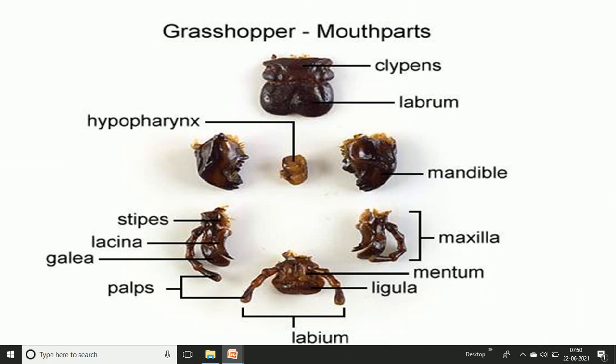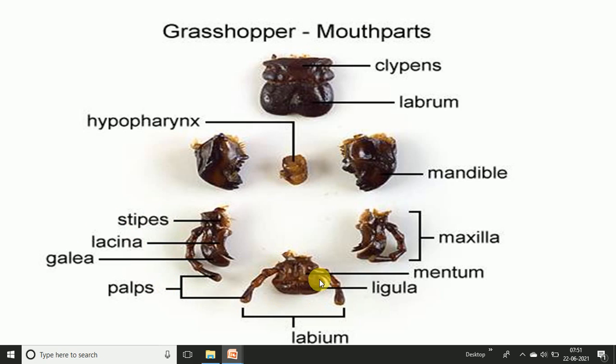Firstly, the chewing and biting type of mouth parts. We can discuss the clypeus, then the labrum, the mandibles, then the maxilla, which has the lacinia, galea and maxillary palp.